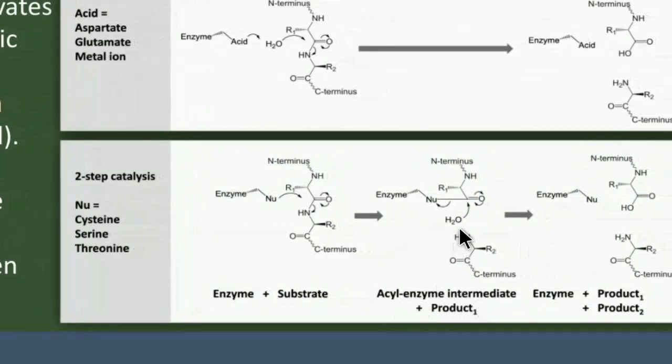So here the enzyme is going to take part in the action completely, and further it is going to supplement or give the water molecule to the adjacent N terminus and the C terminus of the protein within the covalent bond of the peptide bond. This is going to break the bond, and further the enzyme is going to be revived.